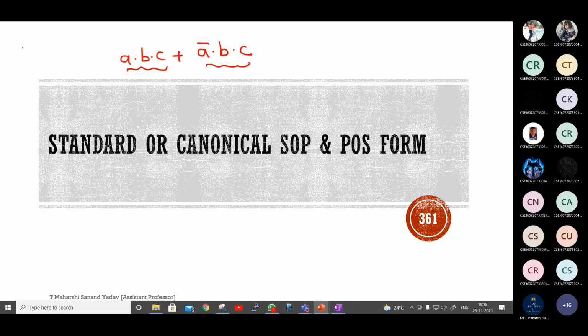So here you are taking 3 variables, which are nothing but A, B and C. Let us take this as term number 1, this as term 2. Each and every term should have all the 3 variables, either in complemented or uncomplemented form. So it can be called a standard or canonical SOP. Is the example which you have given SOP or POS? Sum of product.